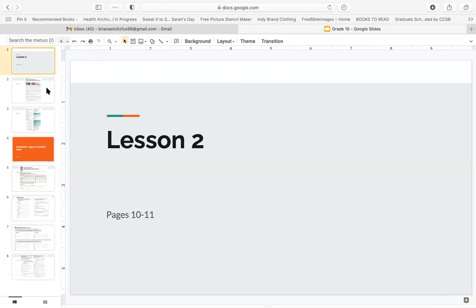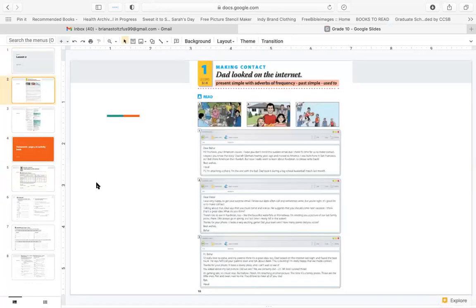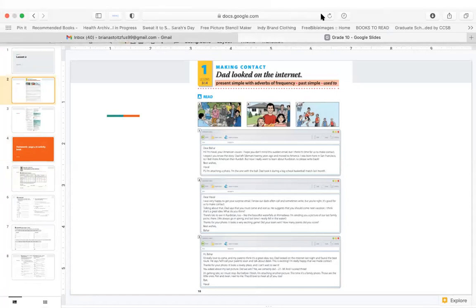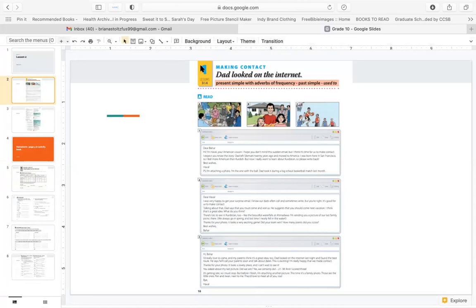Today we will look at page 10 in your student book. This is page 10 in your student book. The title says, Dad looked on the internet. We will talk about adverbs of frequency like always, never, usually. We will talk about past simple.